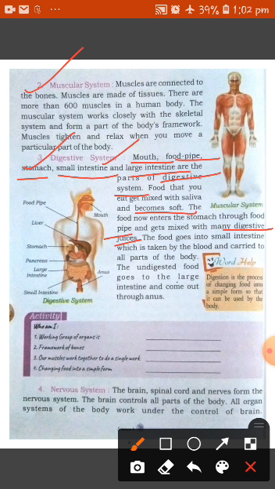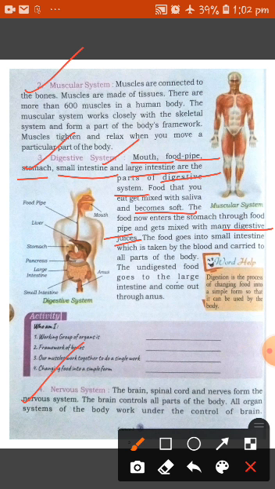Okay. Now talking about the nervous system. The brain, spinal cord and nerves form the nervous system. The brain controls all the parts of the body. All organ systems of the body work under the control of the brain.